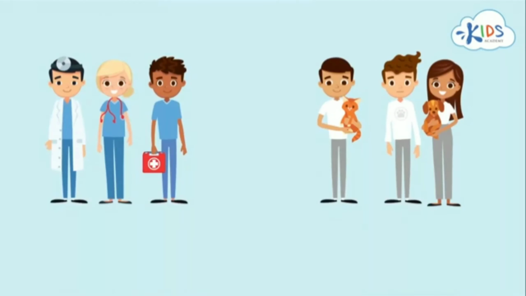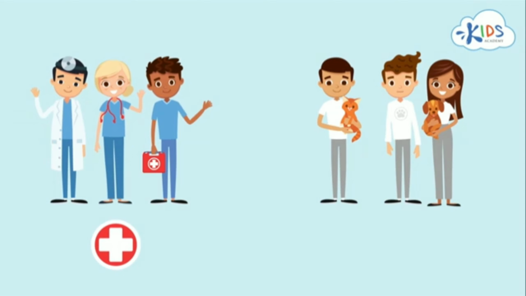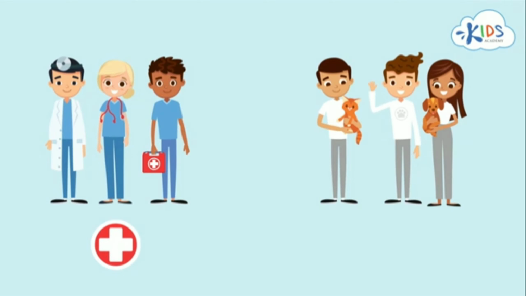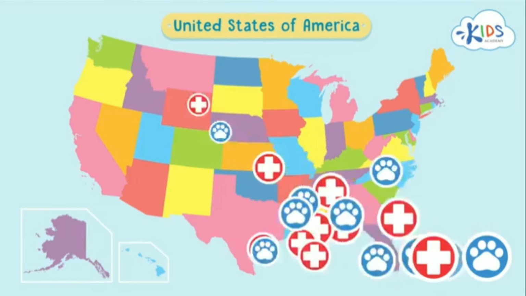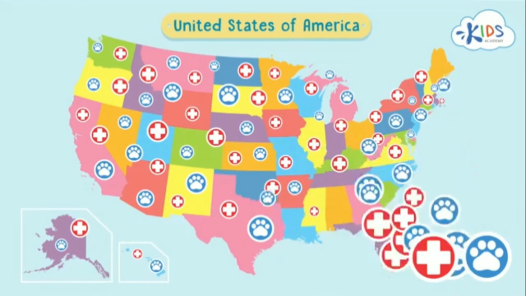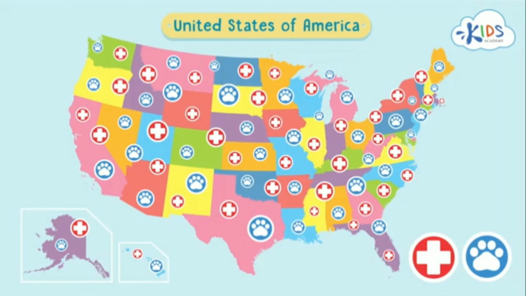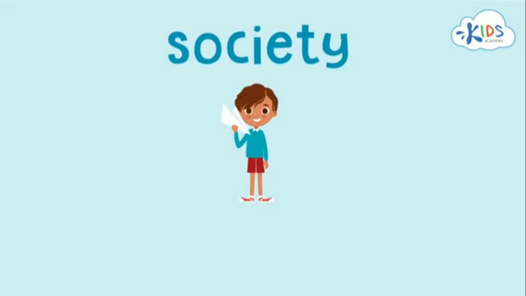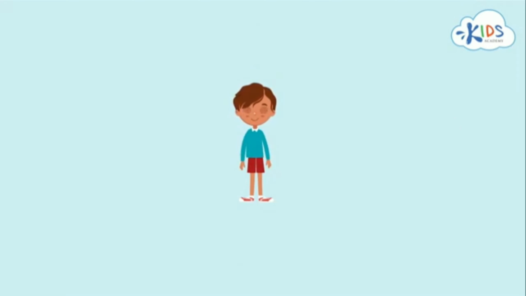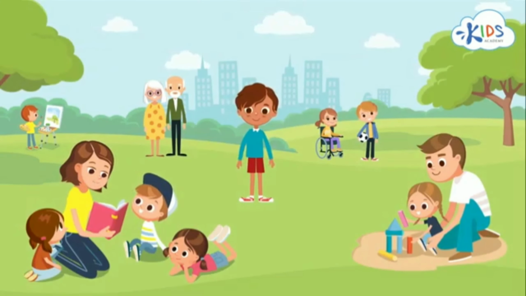A society can also be a group of people who do the same type of work, like these doctors, or people who believe in something together, like these animal protection volunteers. Members of these societies may not actually work or volunteer at the same place, but they are part of the same society because of what they have in common. So, what is a society? The people around you, near and far, are a society. What type of societies do you belong to?